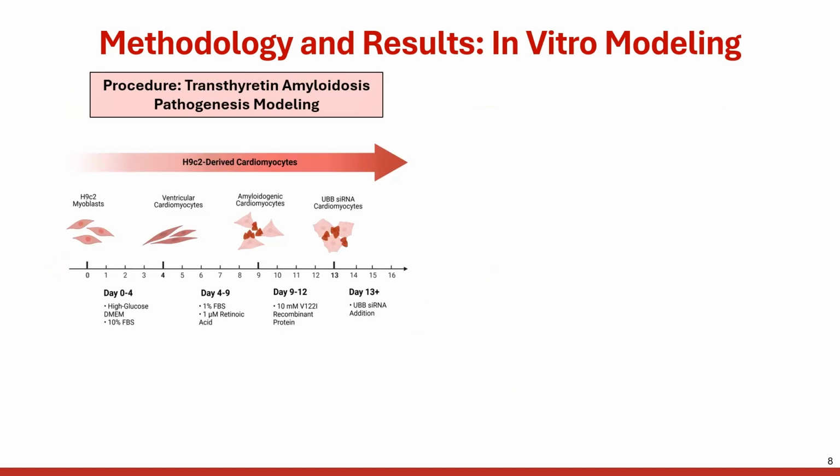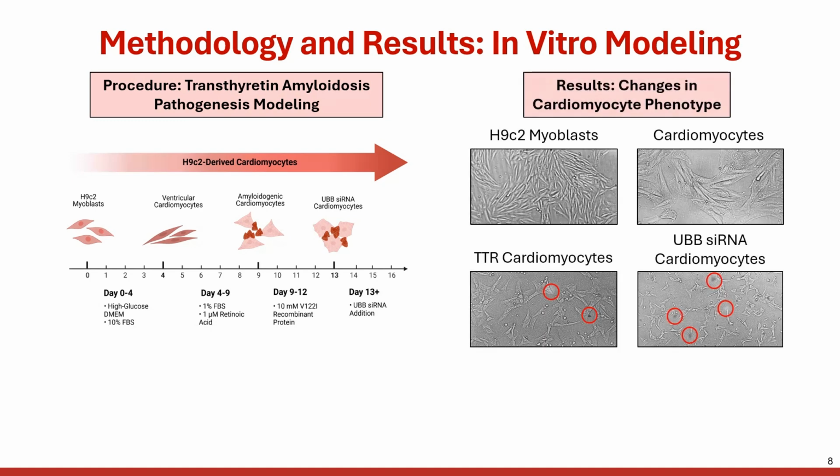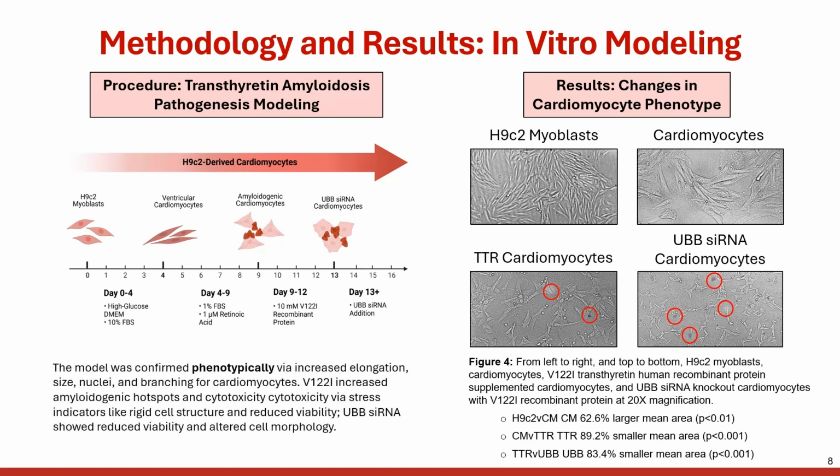The methodology that I looked at in vitro modeling focused on transitioning the cardiomyocytes into UBB cardiomyocytes from H9C2 myoblasts. Here you can see the four distinct phenotypes. They all had statistically significant values that confirmed their phenotypic ability, and the red circles indicate amyloidogenic hotspots.